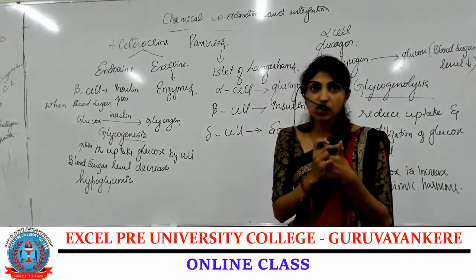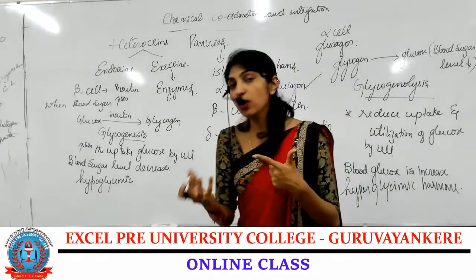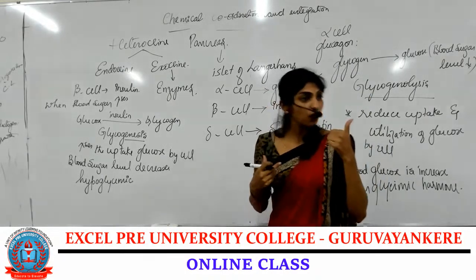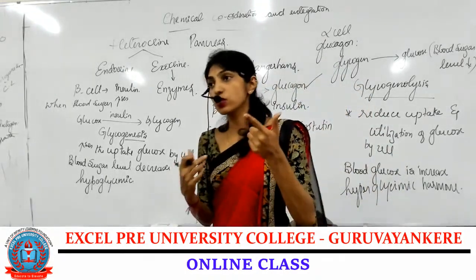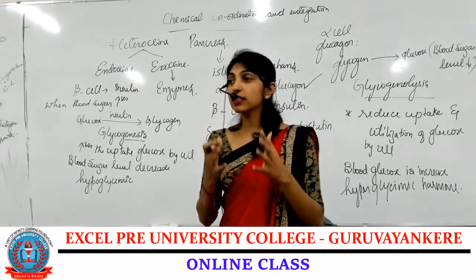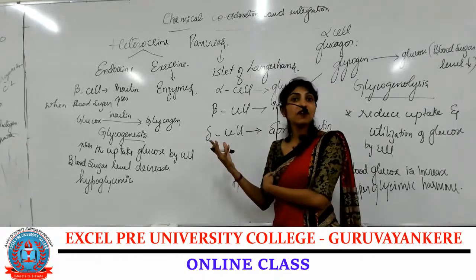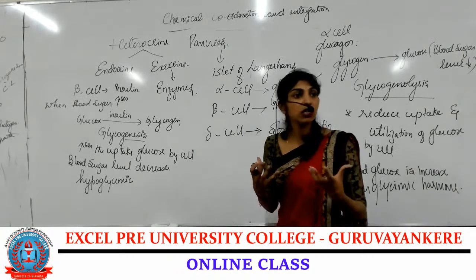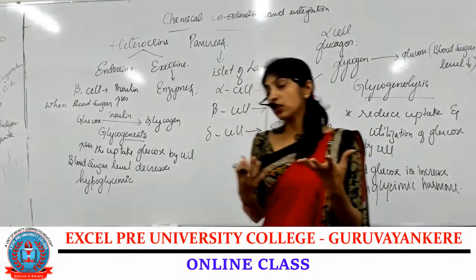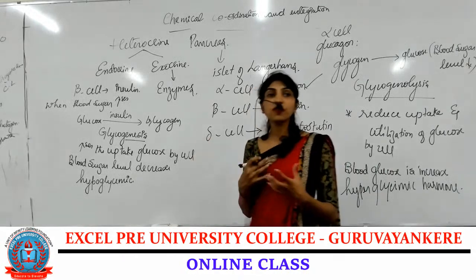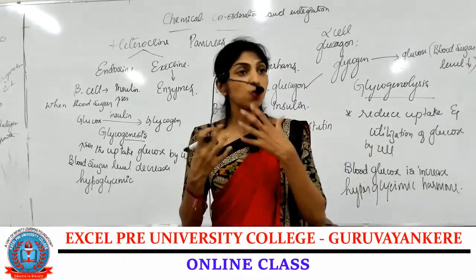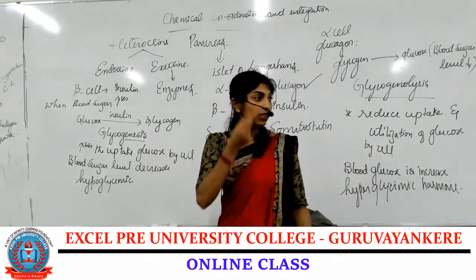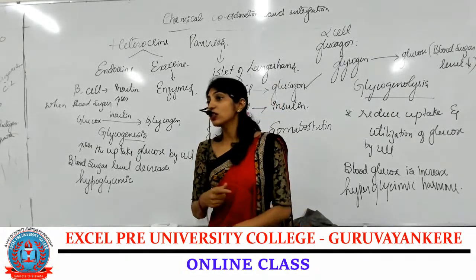Here the blood consists of glucose, and the fat which is broken down forms ketone bodies. In the urine, after filtration, the amount of ketone bodies and glucose is high. That is how you detect that a person has diabetes mellitus. By a urine test, if there is an increase in ketone bodies or glucose, the person is suffering from diabetes mellitus. That means his body is not producing enough insulin. That is why they take insulin tablets or an insulin injection.